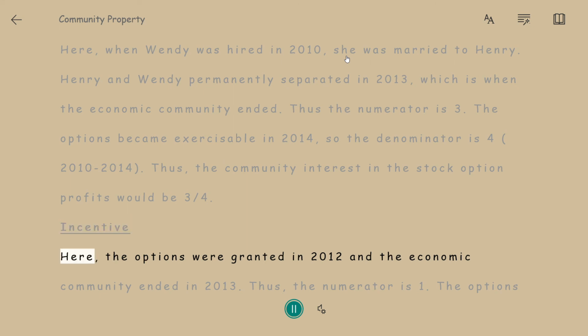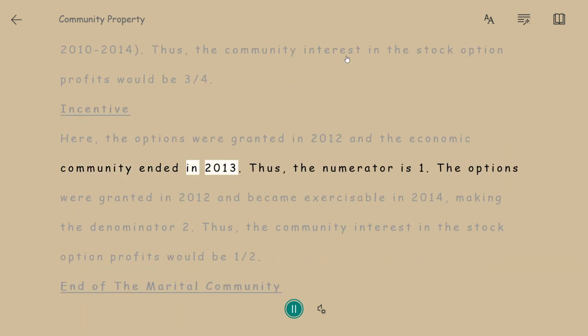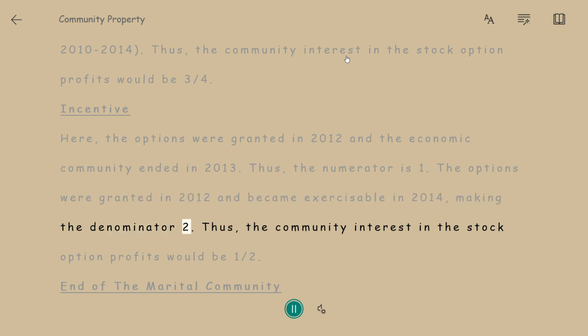Incentive. Here, the options were granted in 2012, and the economic community ended in 2013. Thus, the numerator is 1. The options were granted in 2012 and became exercisable in 2014, making the denominator 2. Thus, the community interest in the stock option profits would be 1/2.